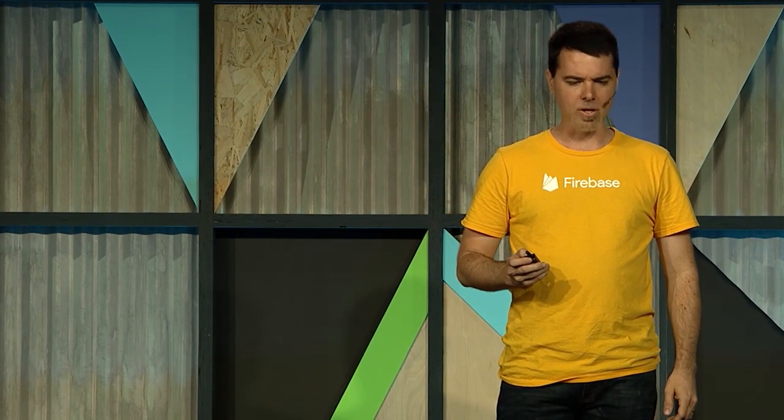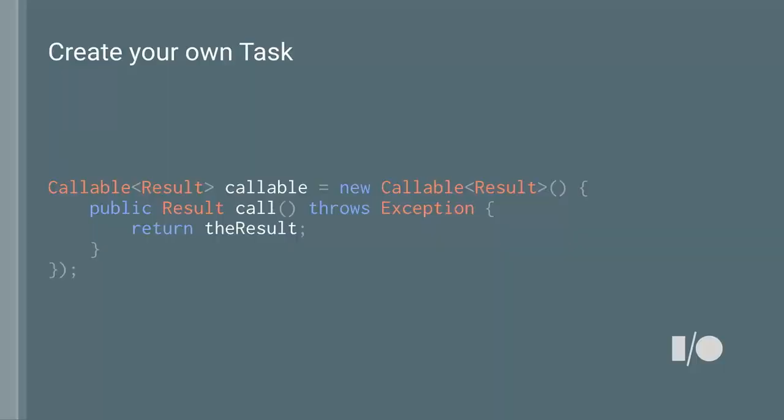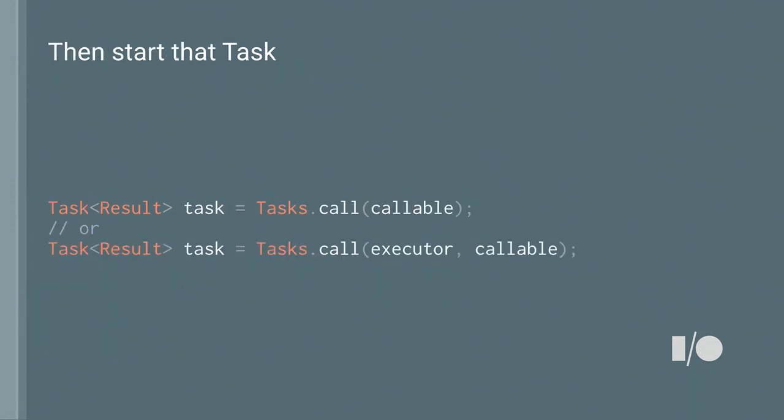OK, so the easiest way to create your own task is to create what's called a callable. And if you've never dealt with a callable, it's a Java construct, very similar to runnable. So runnable takes nothing as input and generates nothing as output, but callable takes nothing as input and generates some parameterized type as output. So in this case right here, we're creating a callable, it's parameterized by some result type, and it simply returns that result type. So put your work in a callable, and then all you do is call tasks.call, and then you feed it that callable. And immediately you'll get a task object that you can wait on to get that result.